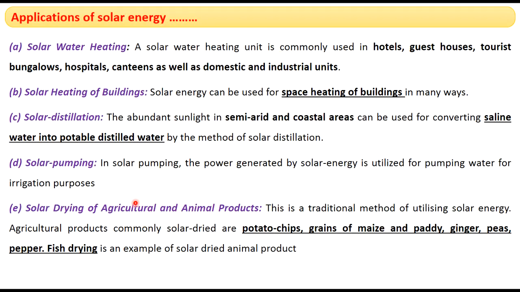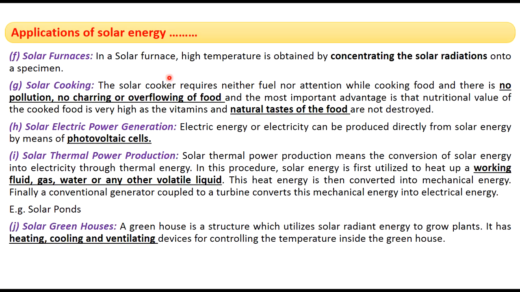Next application is utilization of solar energy for drying of agricultural and animal products. Mostly sun-dried agricultural products are potato chips, grains of maize, paddy, ginger, peas, etc. And the most common sun-dried animal product is fish. Fish drying is the best example for solar-dried animal products.